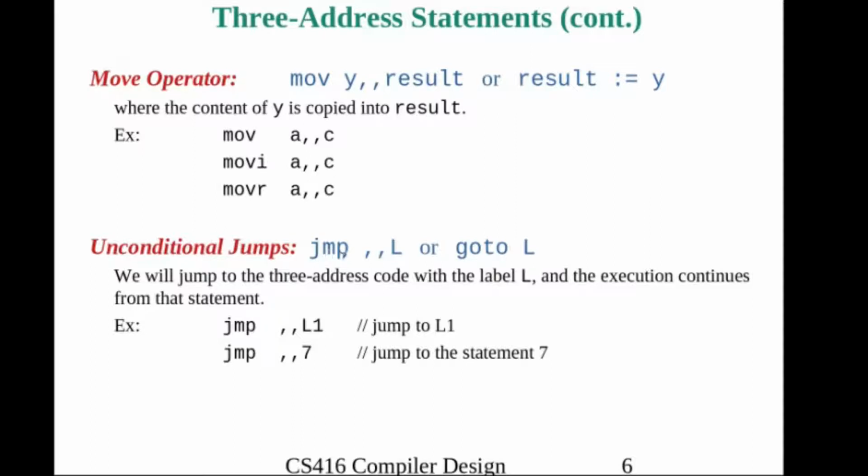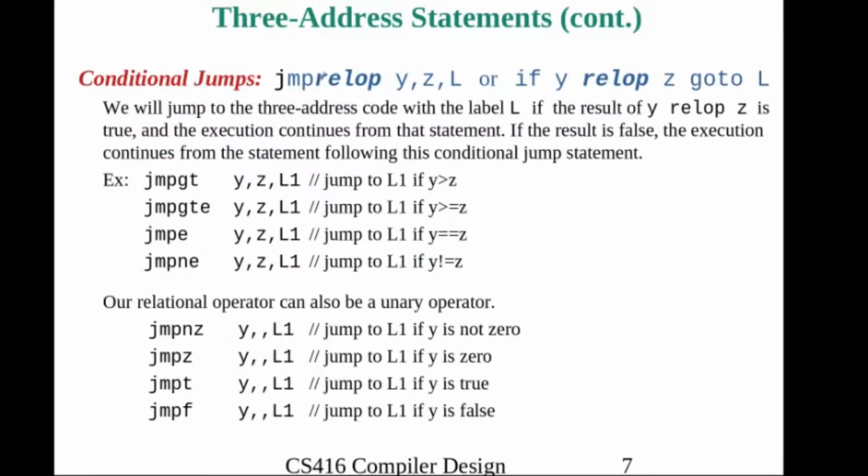Unconditional jump, jmp comma comma l, where l is the destination. It's another way we can represent go to l. Look here, jump comma comma l1, unconditional jumping without any condition, jump to the location l. The location is labeled by using the label l. Okay, then conditional jumping, look here, jump relational operator, y z l. Apply the relational operator between y and z. If the condition is satisfied, jump to this location. If y relational operator z, then go to l. Look here, jump greater than y comma z, if y is greater than z, then jump to l1.